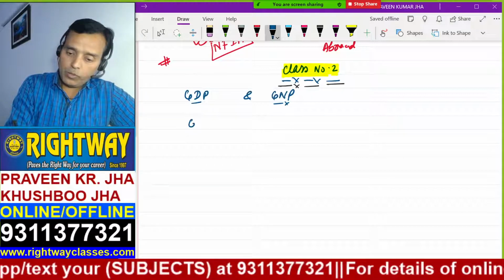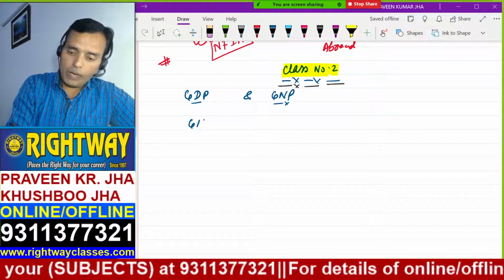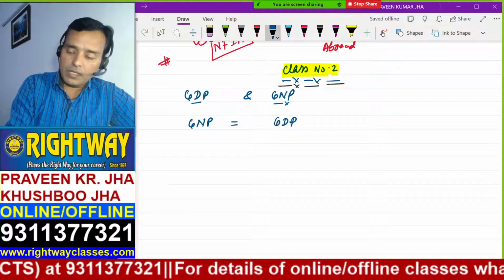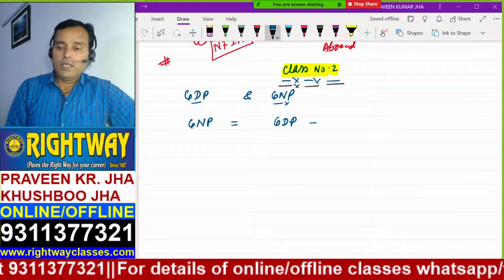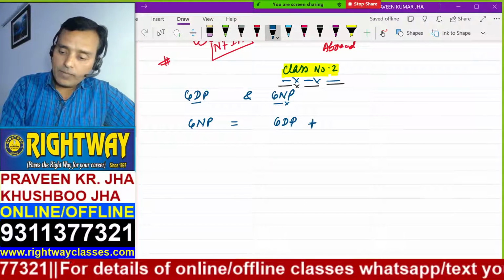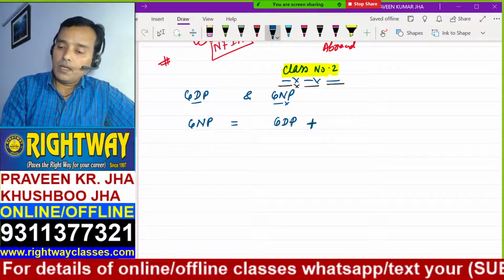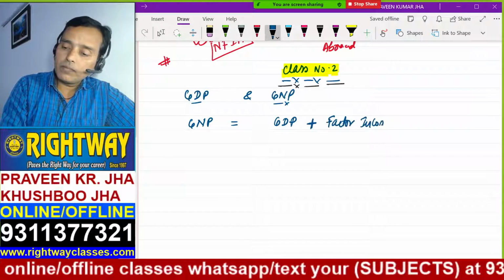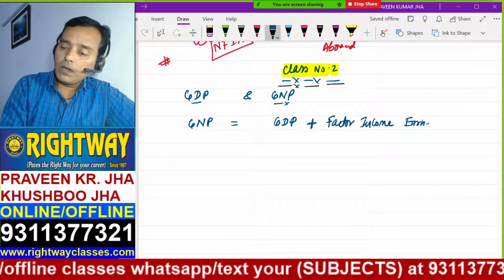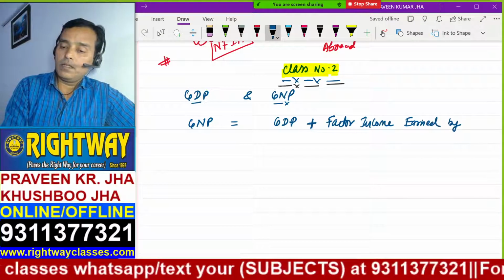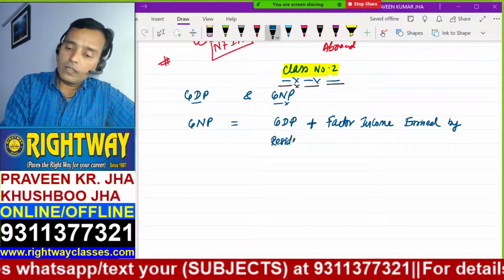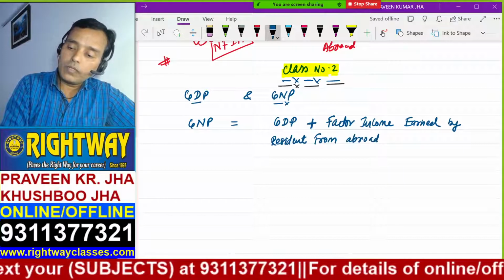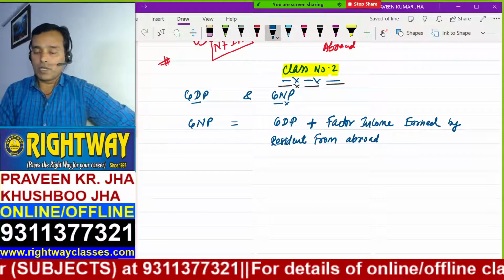I told you, if you have to find out gross national product and you have been given GDP, how can you find out? You will add first factor income earned by resident from abroad.